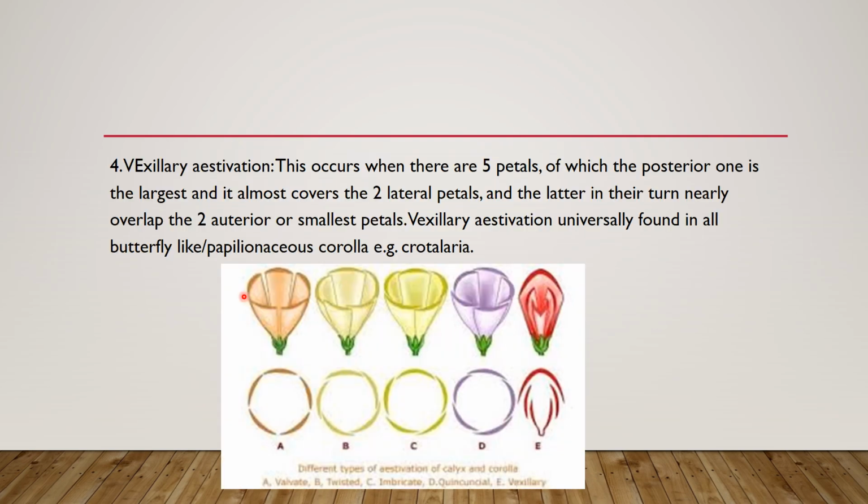The fourth one is axillary aestivation. This fourth type of aestivation is called axillary.